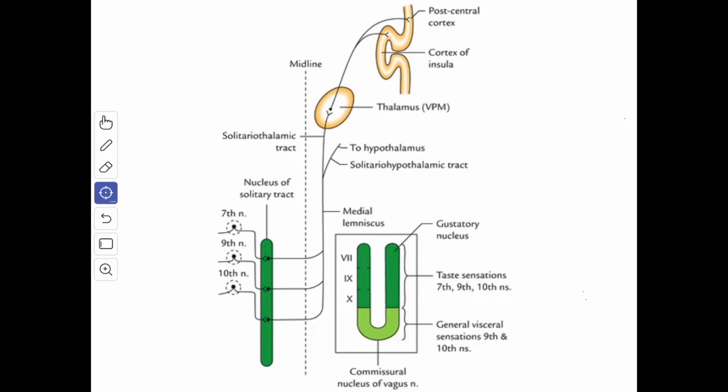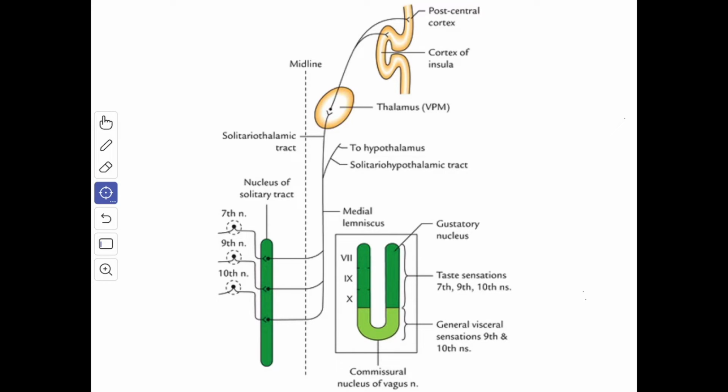And it is referred frequently as the gustatory nucleus. The rostral part of the nucleus of the tractus solitarius is also known as the gustatory nucleus, and it receives the special visceral afferent fibers from the facial, glossopharyngeal and the vagus nerve.